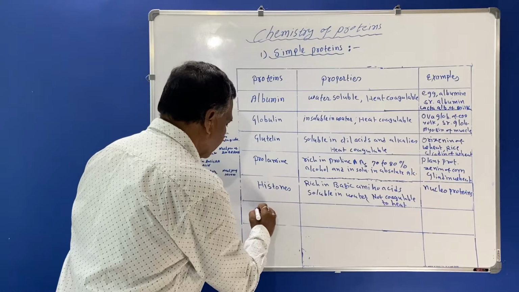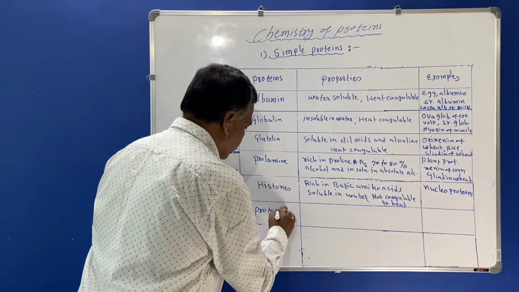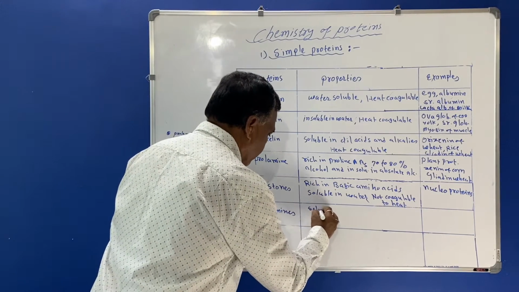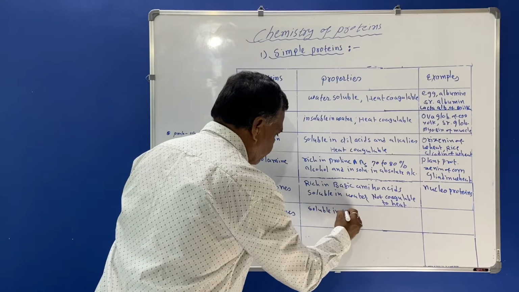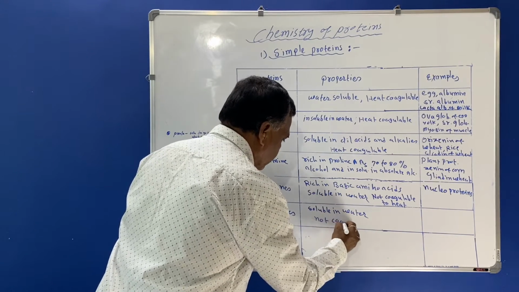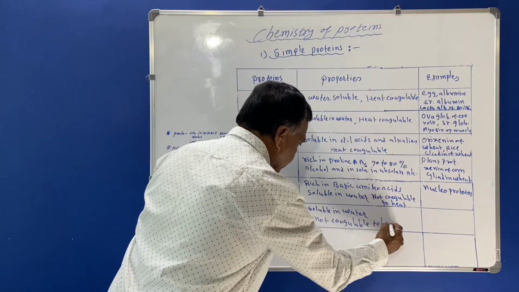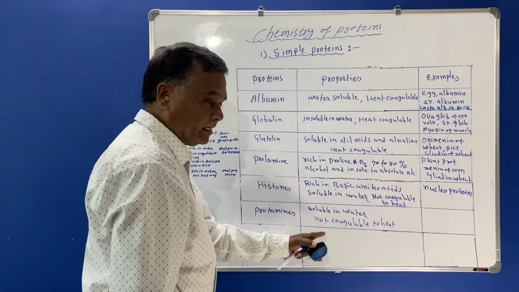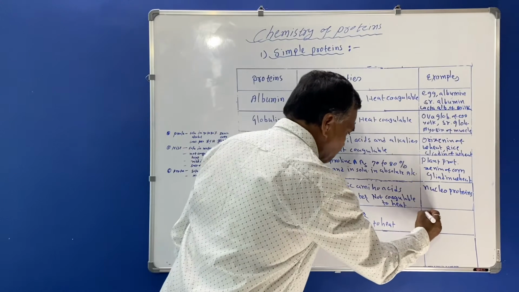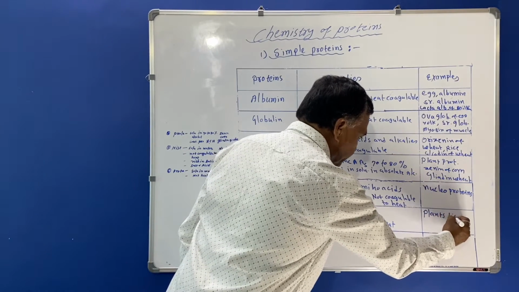Now the other proteins are protamines. These are soluble in water and not coagulable to heat. And the example of these proteins are the proteins belonging to plant tissues.